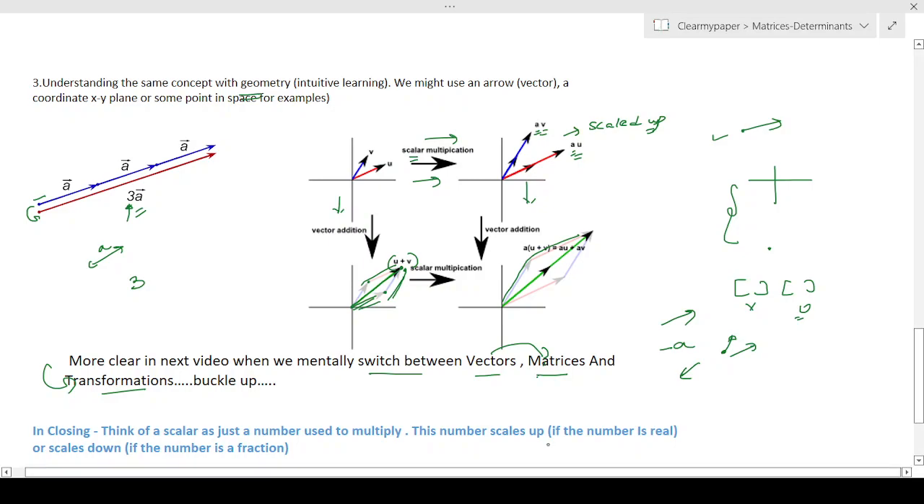So that's the whole concept of this video, and we'll jump into the next video where we talk about multiplication of 2 matrices and what it means, and there'll be much fun there.